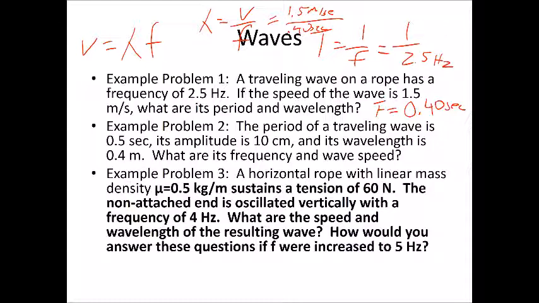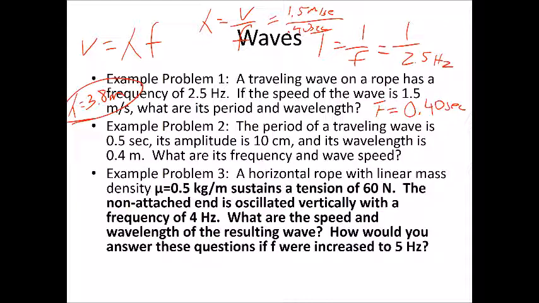So 1.5 divided by 0.4, and we end up with a wavelength of 3.75 meters. So with two sig figs, we'll say 3.8 meters for our wavelength.